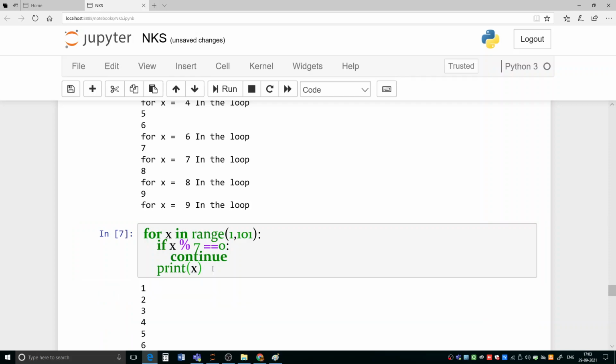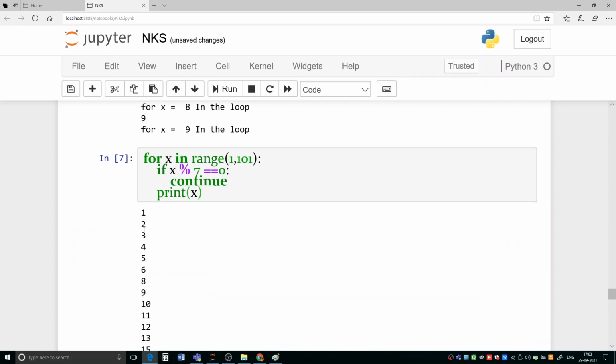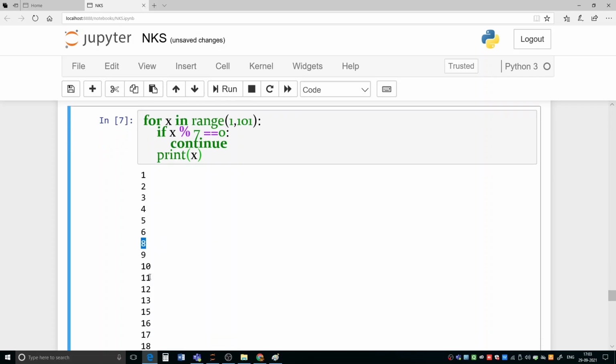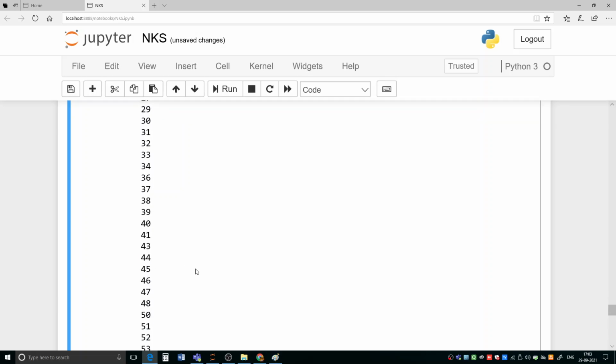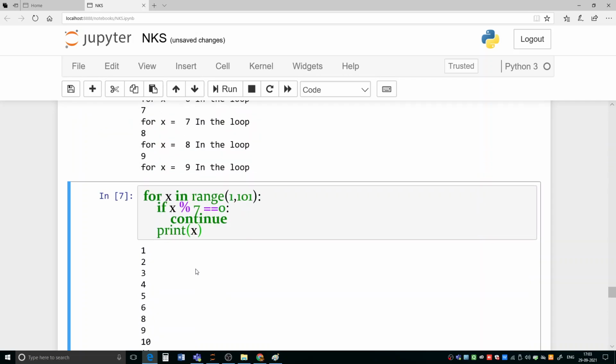So let us run this. You can see here 1 2 3 4 5 6, and after that we are getting 8 9 10 11 12 13, and after that we are getting 15. So all the numbers which are divisible by 7 have not been printed here because of this continue statement. Okay, so I hope you have understood the break statement and continue statement, and you can use them in your while loop also.